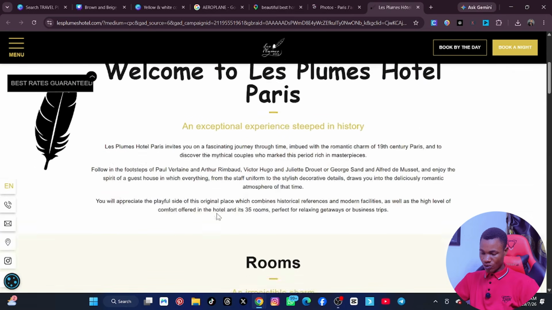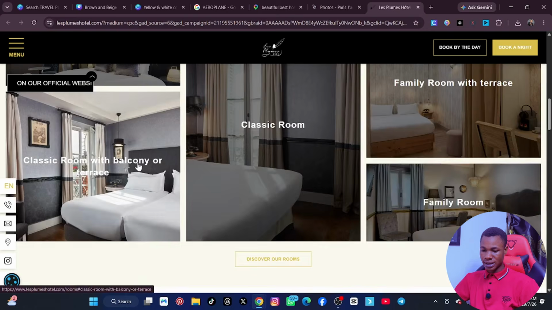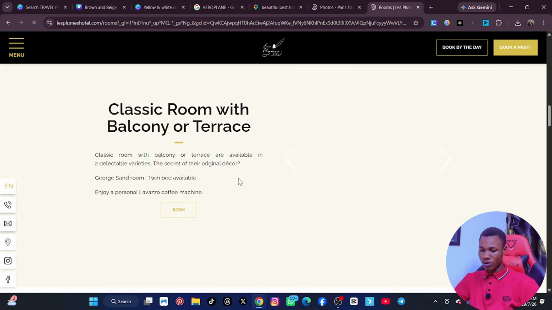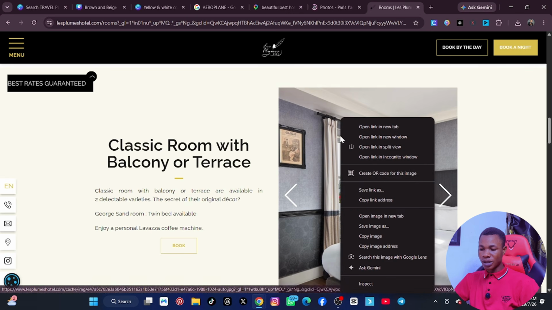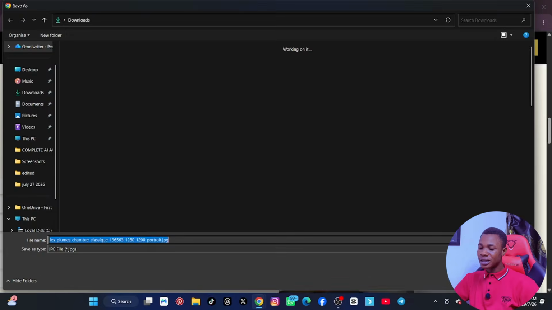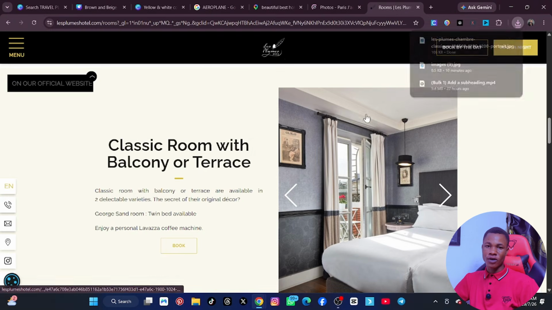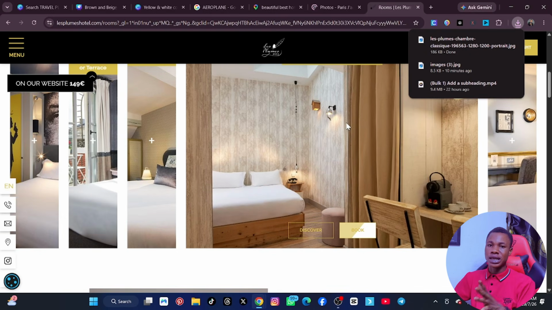So now let's scroll down. We want pictures. See the beautiful pictures. If I click on this one, for example, it will ask me to book, but the picture is already here. Right click on the picture and save it. Is that okay? You can copy a lot of pictures from the hotel, just to show your boss that this is how the hotel I want you to stay in looks.